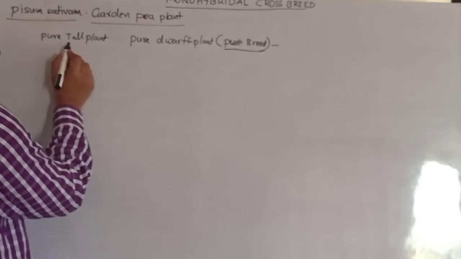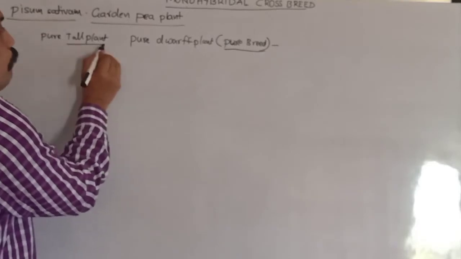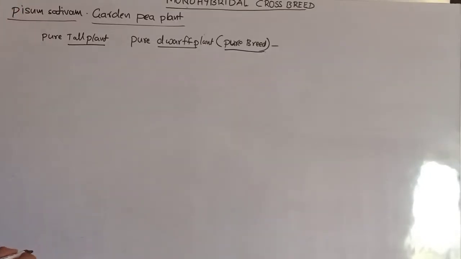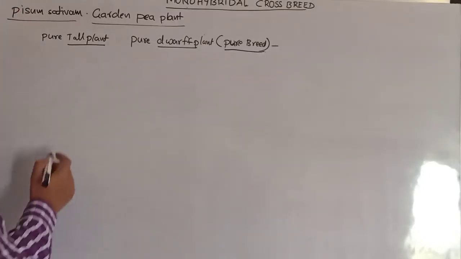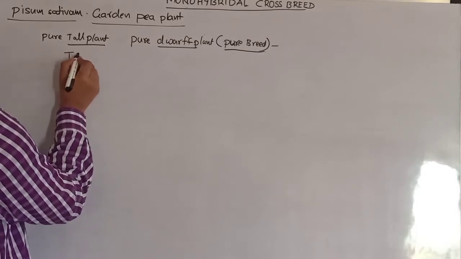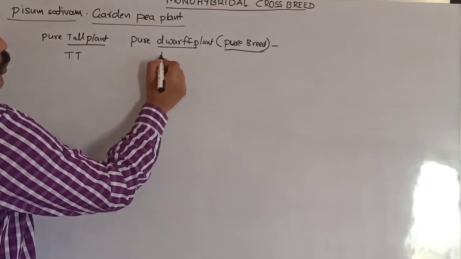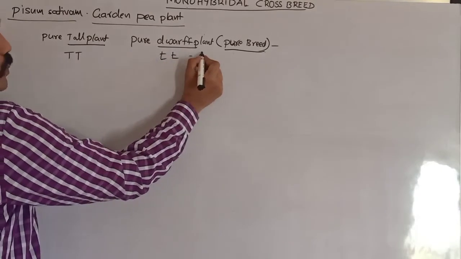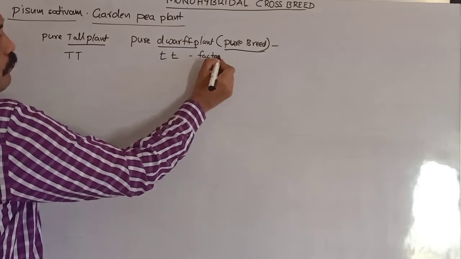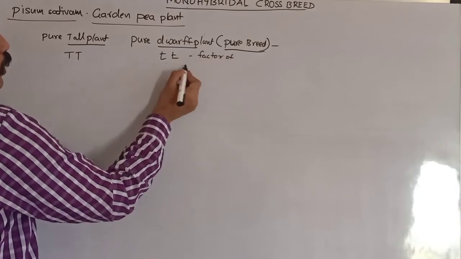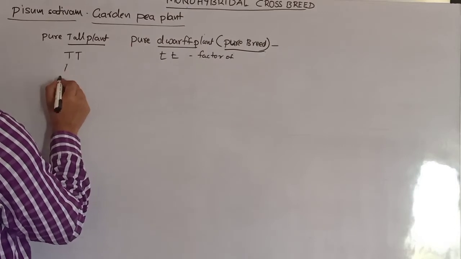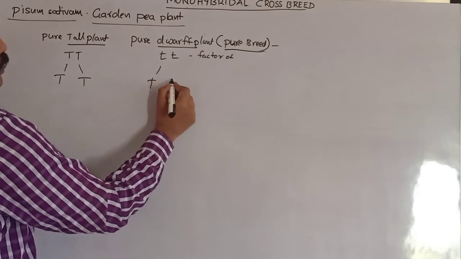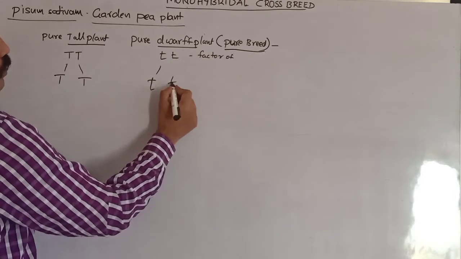Here he selected two pure breeds. One is purely tall, another one is purely dwarf. Dwarf means small plants. Tall plants we show with capital T, small plants with small t. These are the factors of the gamete. What are the factors there? Capital T and small t. These are the factors of the gamete.